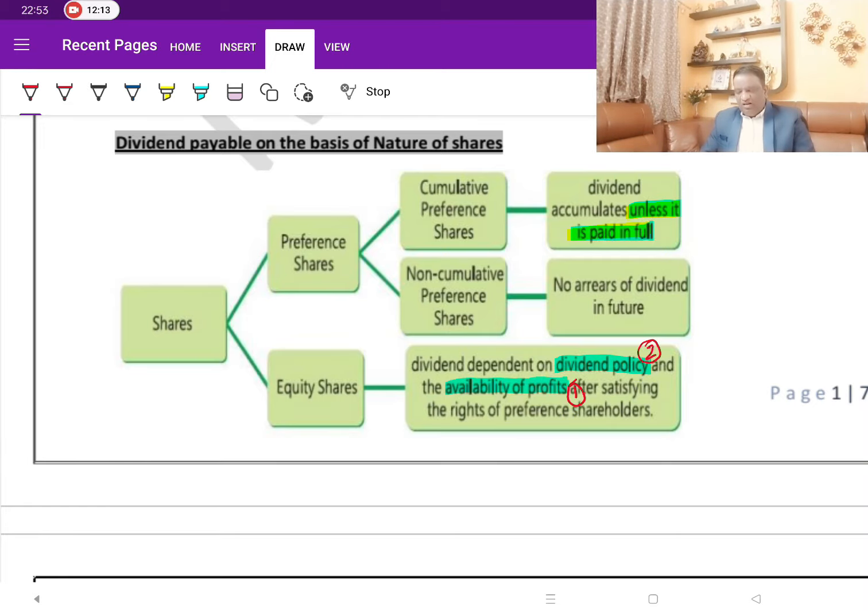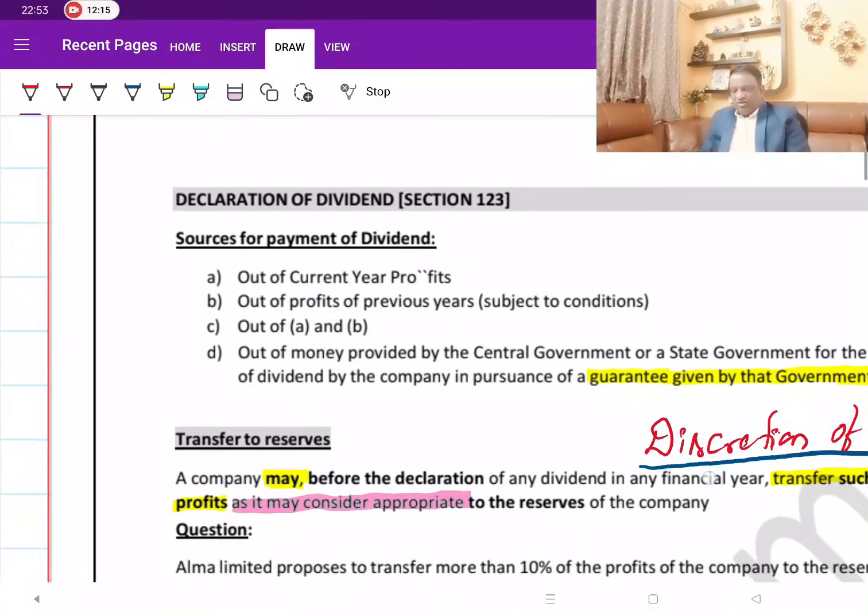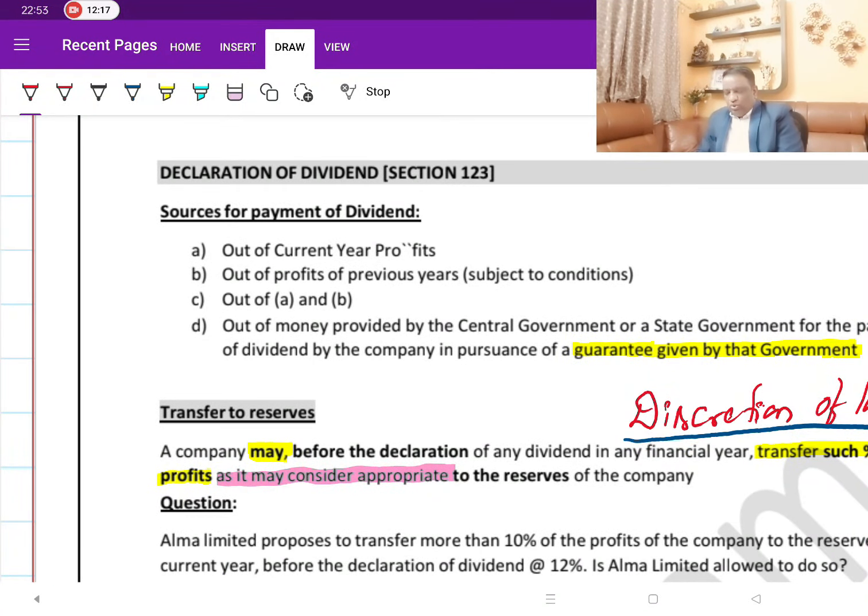Now, let's move further. Here we are talking about what are all the sources for payment of dividend. Since payment of dividend involves outflow of money, what are the sources? Where can I get this money? The sources are very simple. It must be out of profits. But it can be either a current year profit or a previous year profit. But it must be profit.